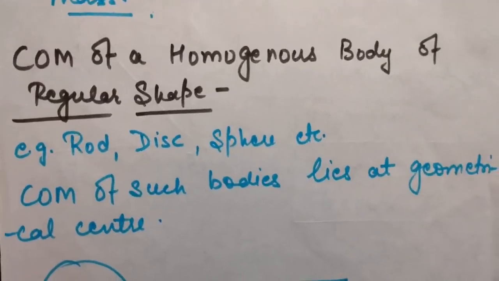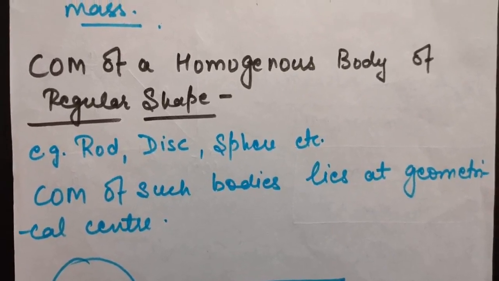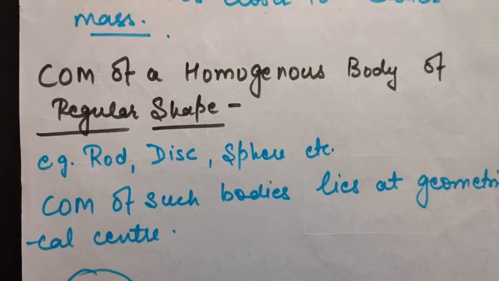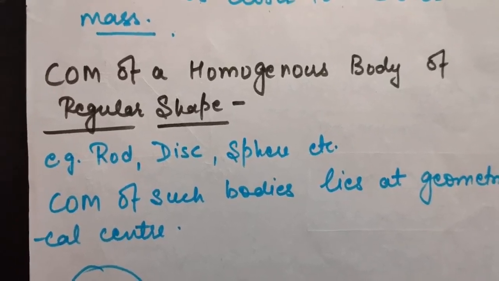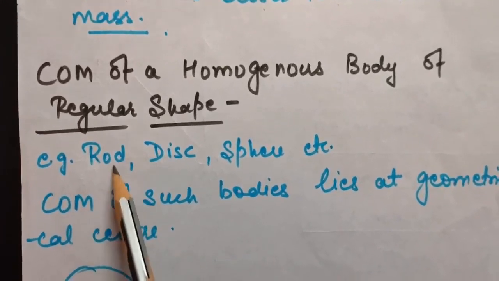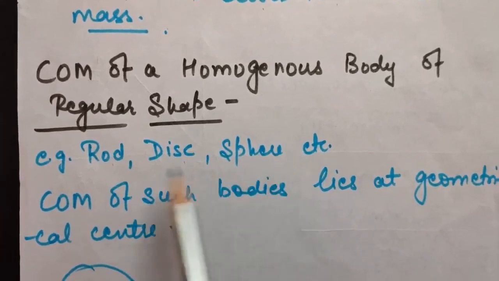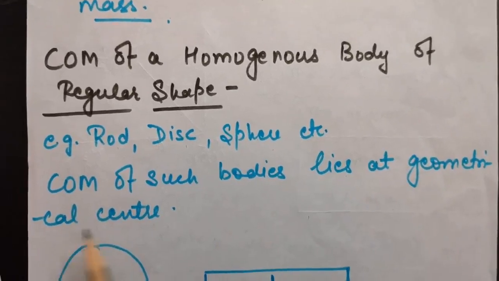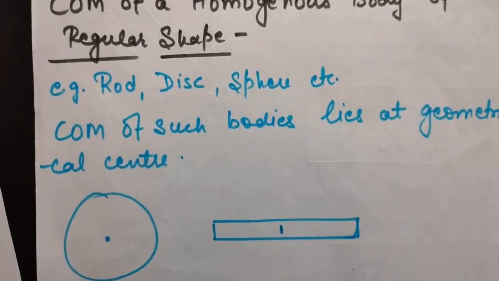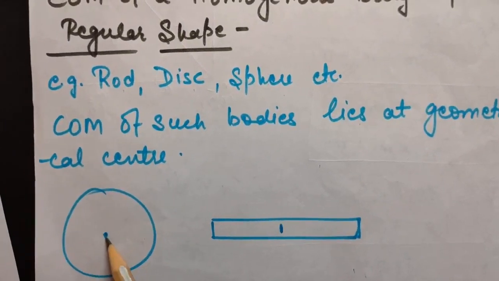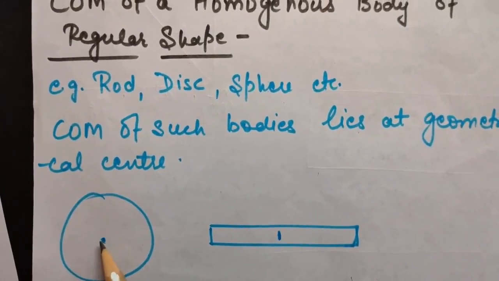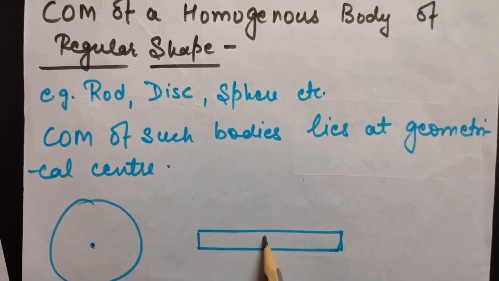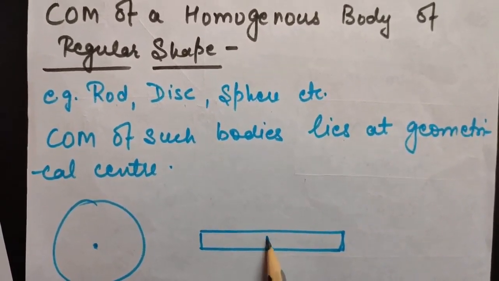Okay, so next is the center of mass of a homogeneous body of regular shape. By a homogeneous body we mean that the mass of the body is uniformly distributed. So for example, a rod, disc, sphere, all of these are homogeneous bodies and their center of mass lies at their geometrical center only. For example, if you consider a disc, its center of mass will be lying at its center only. Again, for a homogeneous rod, the center of mass would be lying at its geometrical center only.